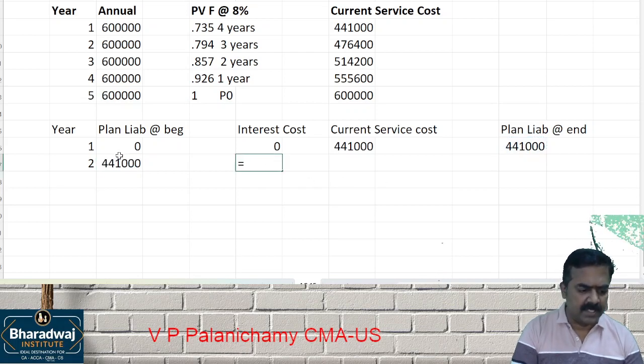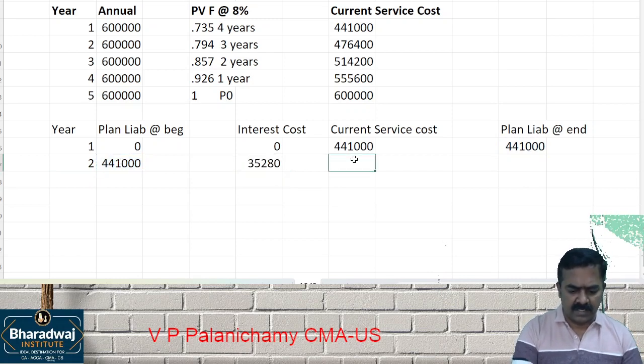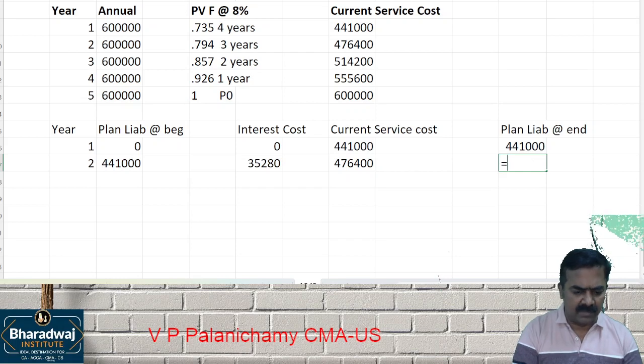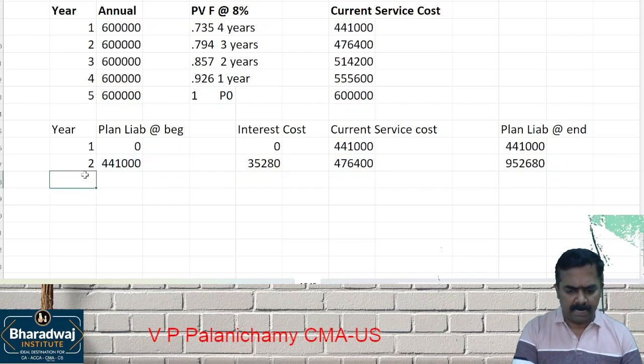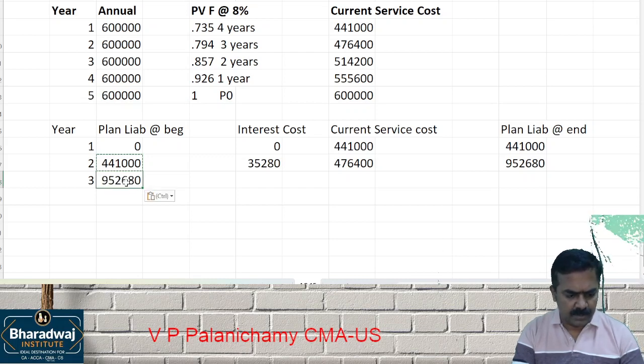Interest cost will be எவ்வளவு percentage interest சொல்லிருக்காங்க? 8% interest. So current service cost எவ்வளவு இருக்குங்க? 4,76,400 போட்டுருக்கோம் பாருங்க. Plan liabilities at the end of the year will be opening balance plus which one? Interest plus which one? Current service cost. Third year la பாருங்க. Plan liability will be last year's closing balance. Interest will be on this 8%.